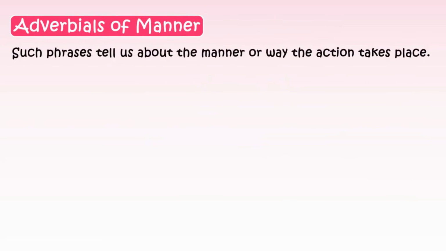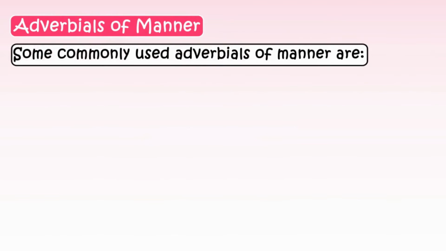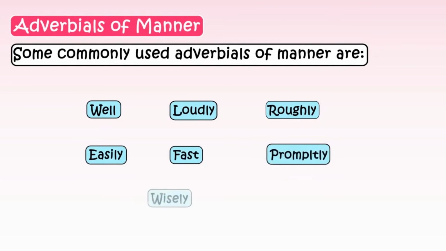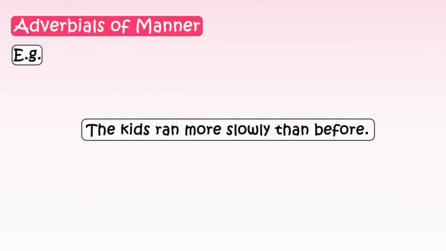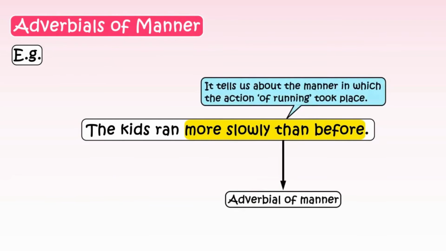Now let's talk about adverbials of manner. Such phrases tell us about the manner or way the action takes place. Some commonly used adverbials of manner are well, loudly, roughly, easily, fast, promptly, wisely, rightfully, and so much more. Let's take this first sentence as our example. The kids ran more slowly than before. More slowly than before is an adverbial of manner. It tells us about the manner in which the action of running took place.